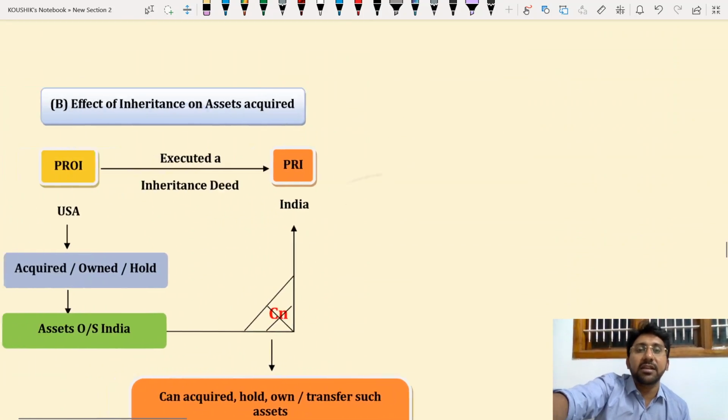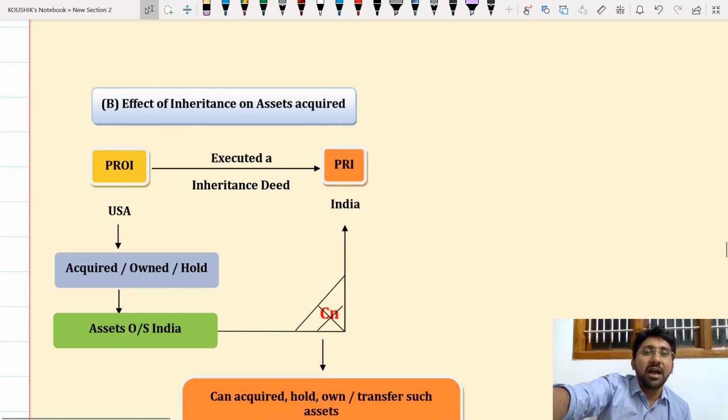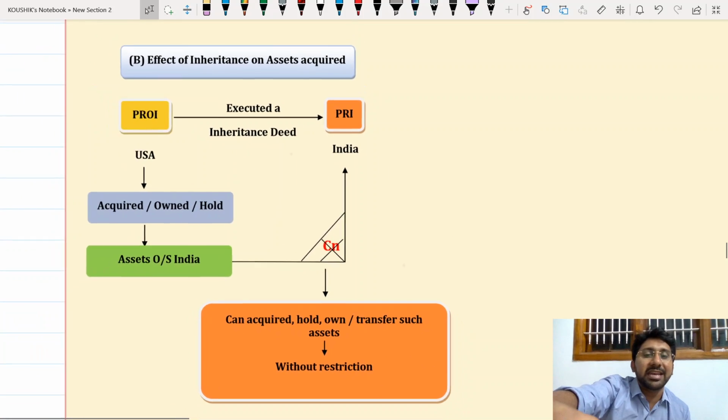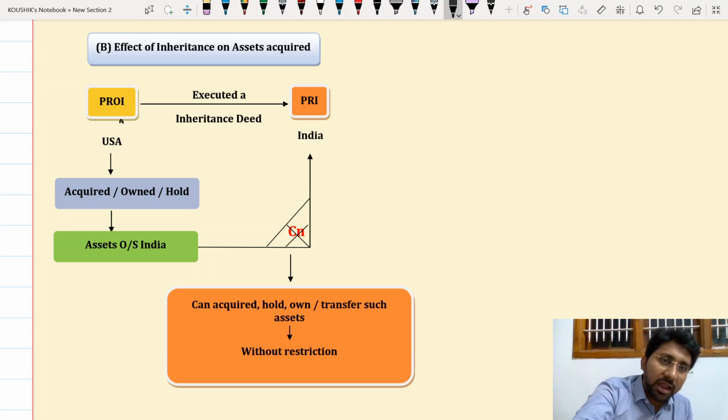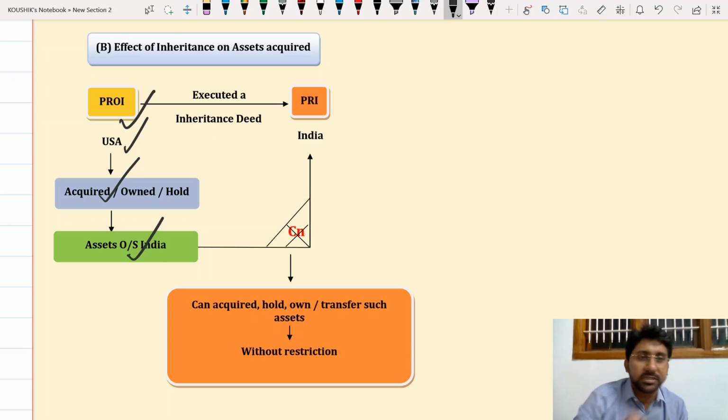There is another important issue called assets acquired on inheritance. These are all questions that were asked once or twice in examinations already. So diagrammatically, I try to represent this. Please concentrate carefully. Effect of inheritance on the assets acquired. So what is this inheritance concept all about? Look here. I am a PROI. I reside in USA. When I am in USA, I acquired assets outside India.